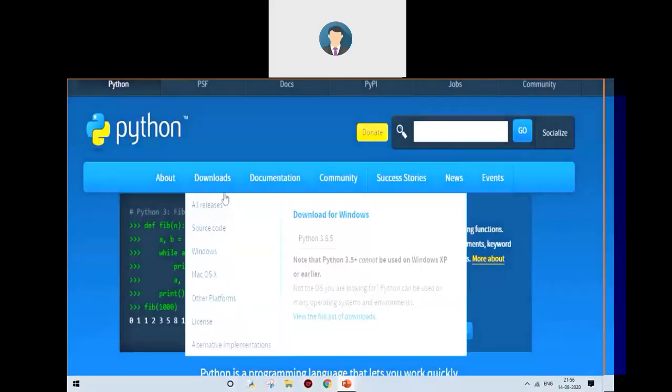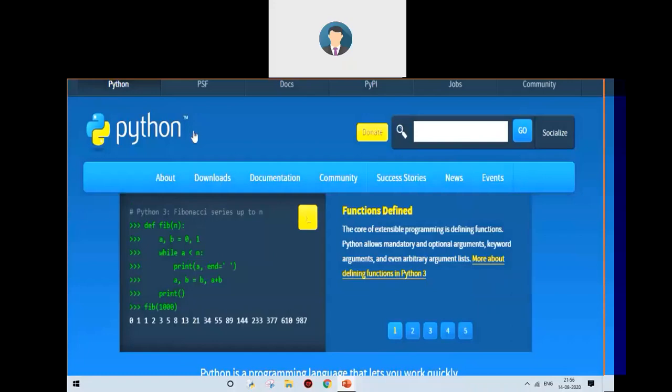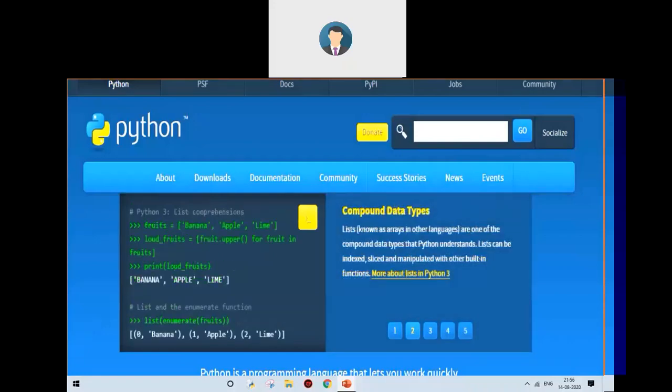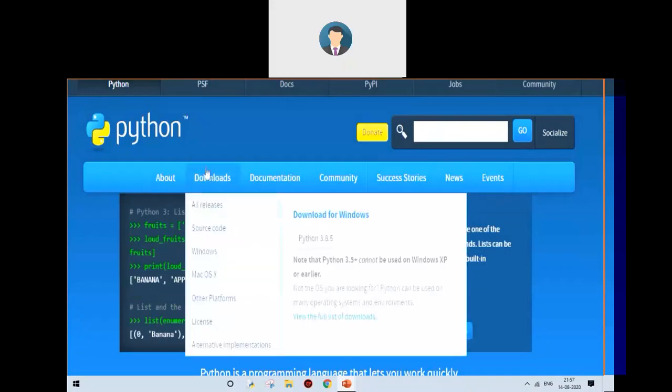But an easier method to download CPython is to go to the python.org website, go to downloads, and then download for Windows Python 3.8.5, which is the latest version of Python at the time of this video.